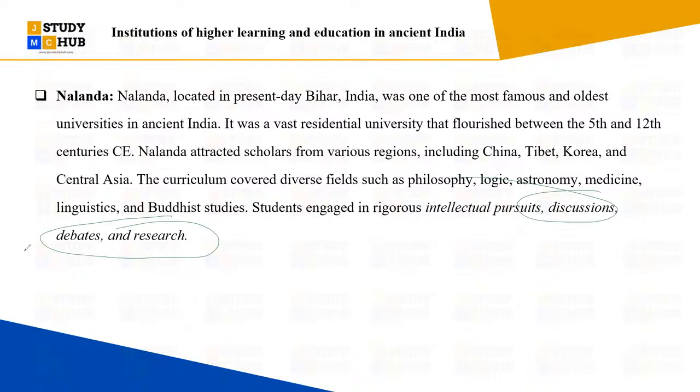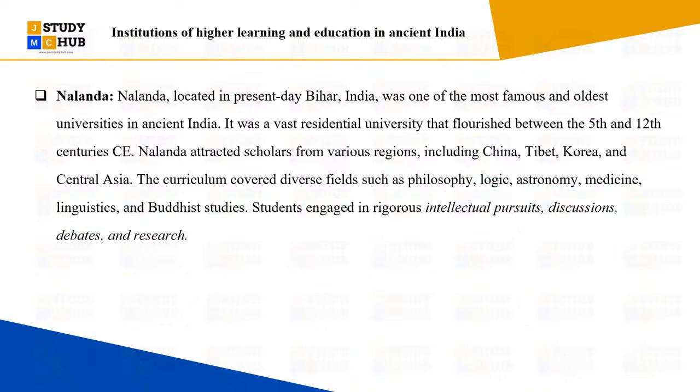And these were the subjects in which the universities were mainly covering the curriculum: logic, astronomy, medicine, and linguistics. Linguistic and Buddhist studies are the main primary courses of these universities nowadays. Other than that, philosophy, logic, and astronomy were in the ancient Nalanda University. ठीक है, पुरानी जो नालंदा यूनिवर्सिटीज में ये सारे कोर्सेज एंड सारे फील्ड्स कवर होते थे, right? So basically this university is important to understand the places and subjects and all, right?